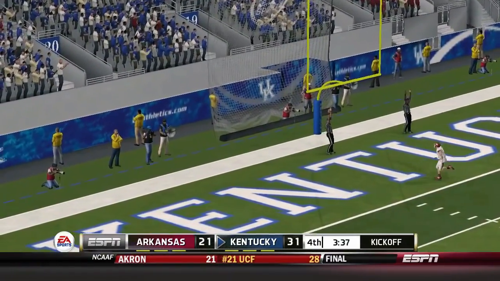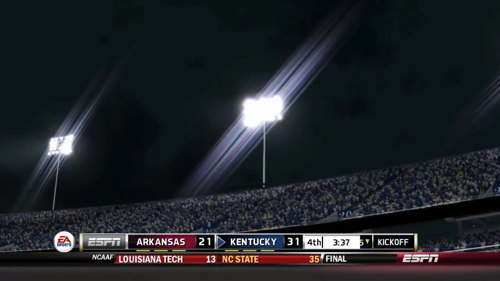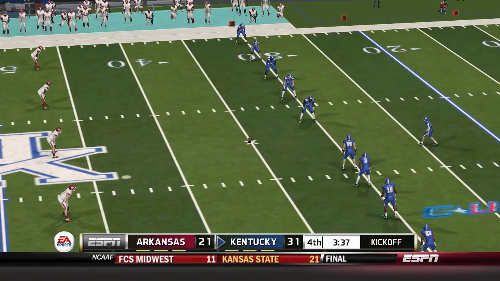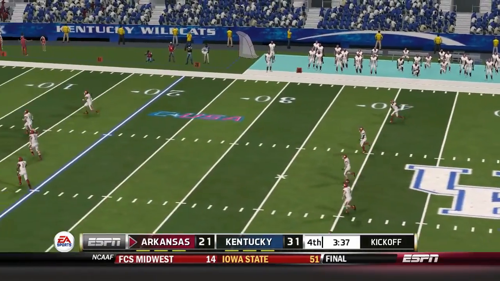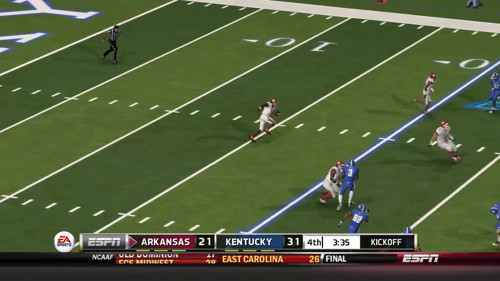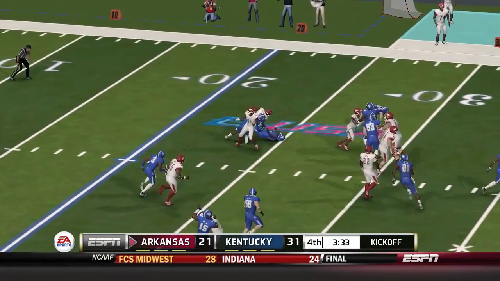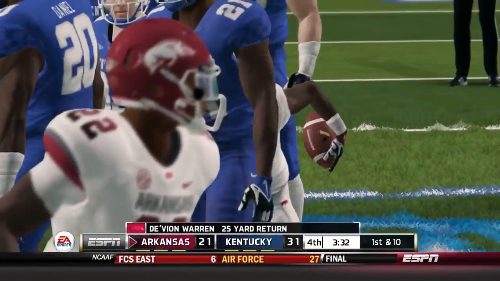Kicks up, and it's good. Everyone's all lined up and ready for the kickoff. Excellent kick. Tackle made at the 25. Kickoff return, 25 yards.